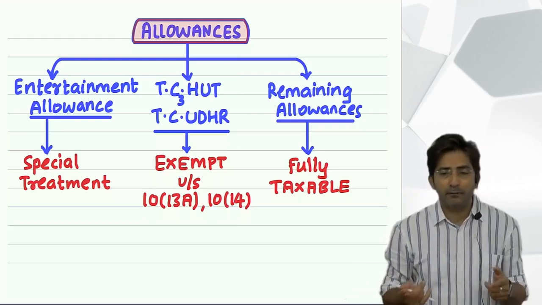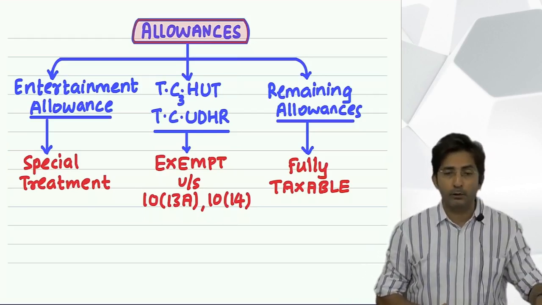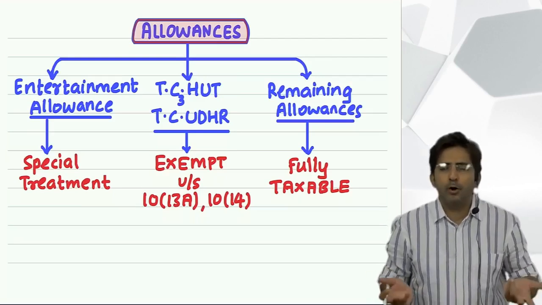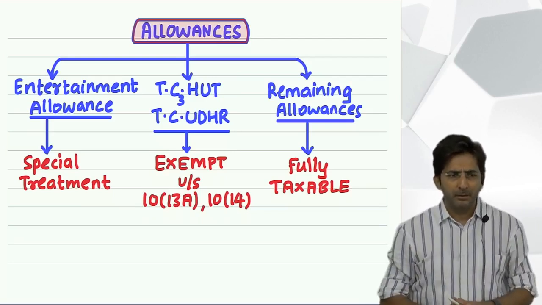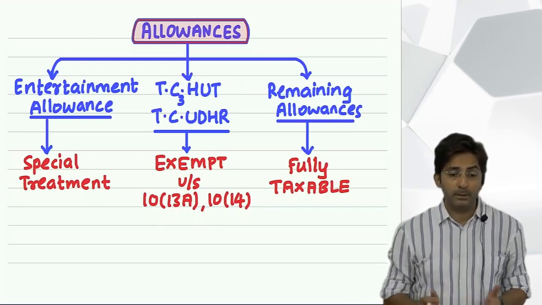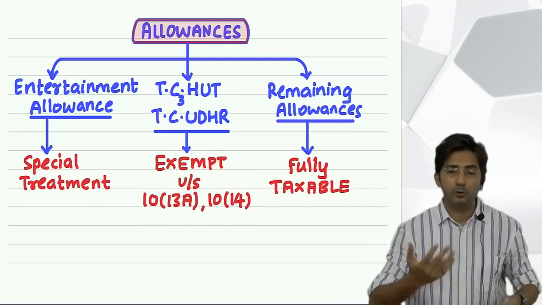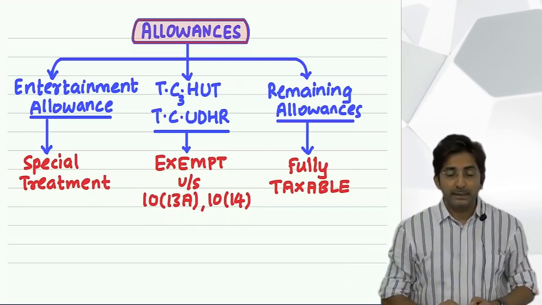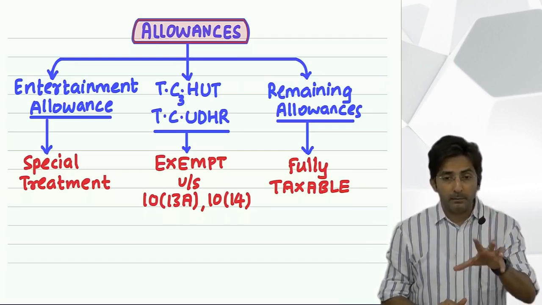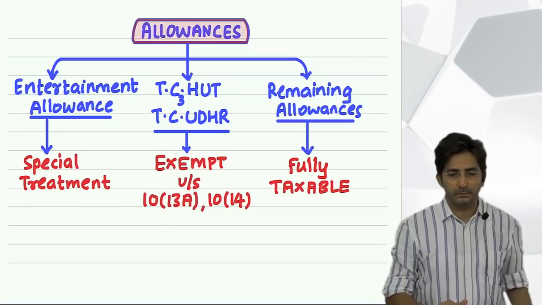It is just an assumption. See, exactly, we are not going behind the driver, wherever he goes, when he gets down for eating food and when he gets down for filling the diesel, we don't know exactly what is happening. But the law feels that 70% is spent for official expenditure, and 30% is for personal entertainment, and whatever is spent for office purposes, the government says it should be exempted. And that is how much? 70%. But sometimes the 70% amount can become a very big amount. So they have kept a limit also, maximum 10,000 per month.